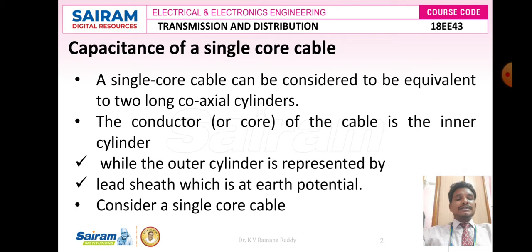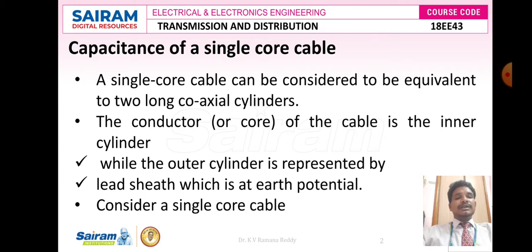Every core of the conductor is surrounded by impregnated paper, followed by the metallic sheath or lead sheath, followed by bedding, armoring and serving. So this entire insulation can be treated as the outer cylinder. In general, the outer cylinder is represented by the lead sheath, which is at earth potential.